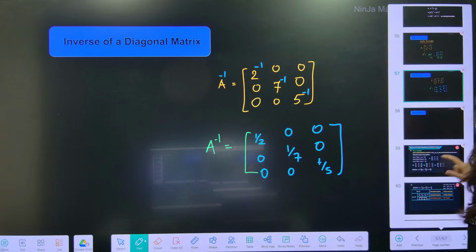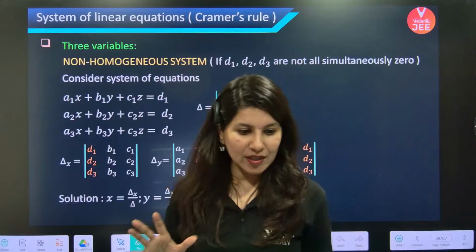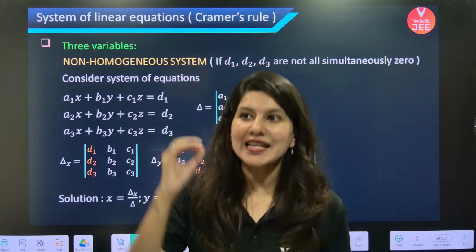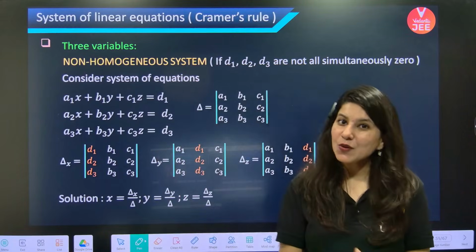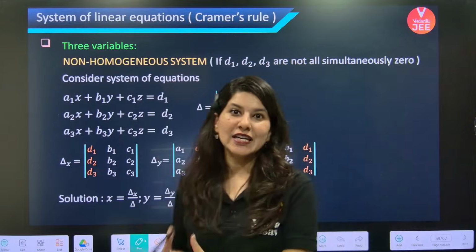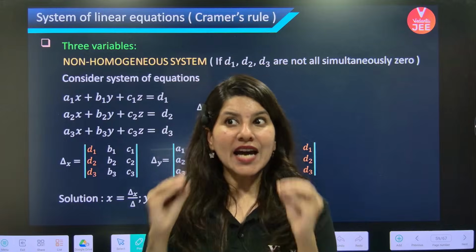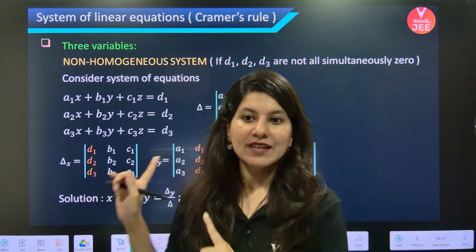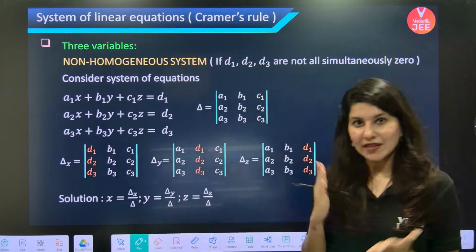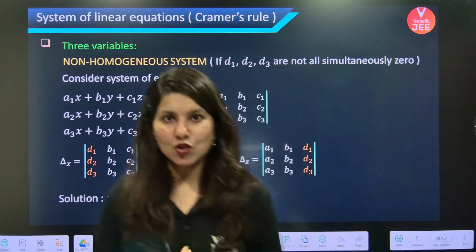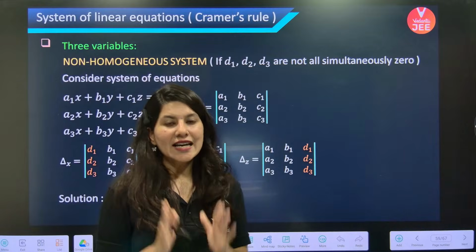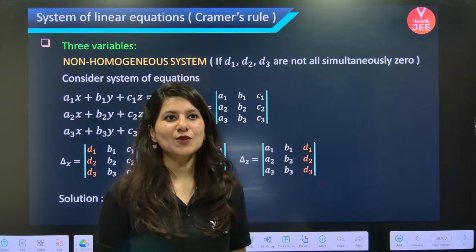Okay. Now one last topic of the day, everybody. The final master stroke, because this question will almost certainly be there in JEE Main 2026. 99.9% of all the shifts will have this question from Cramer's rule. I will teach you Cramer's rule, but I will also teach you a ninja technique for Cramer's rule.